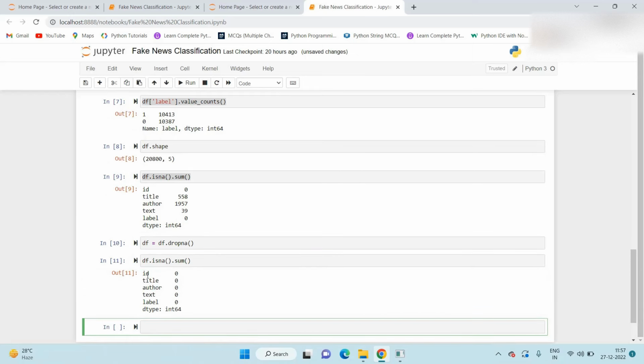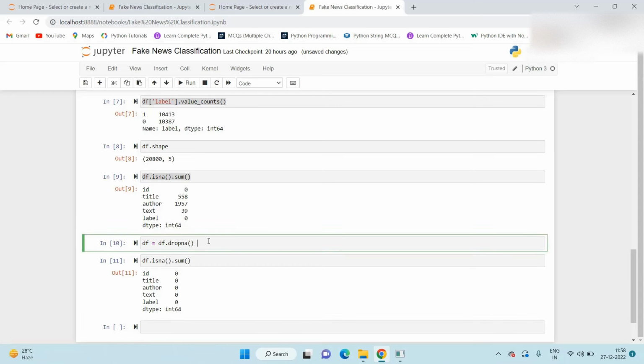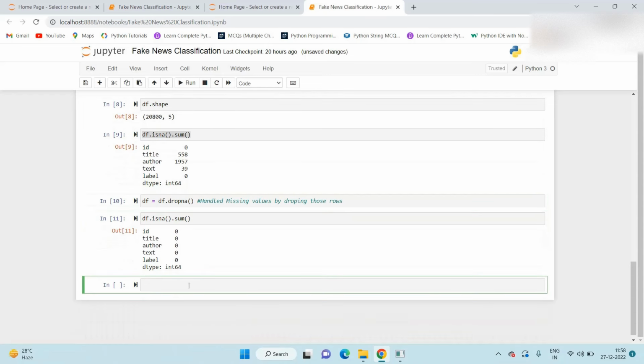Again, if we execute this command, df dot isna dot sum, now if you see here, the missing value count for all the columns is 0. It means we handled the missing values. After that, again, we check the shape of the data.